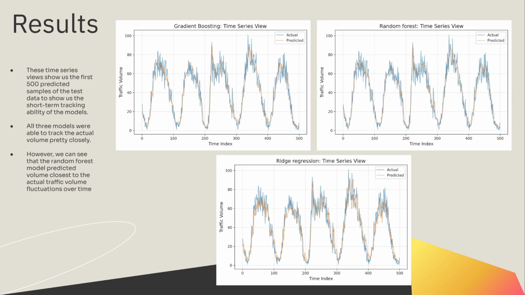While gradient boosting and ridge still follow the general trend and capture the periodic peaks and valleys characteristic of New York City traffic, random forest is visibly tighter and more responsive. This confirms that our extensive feature engineering successfully taught the model the underlying temporal patterns.